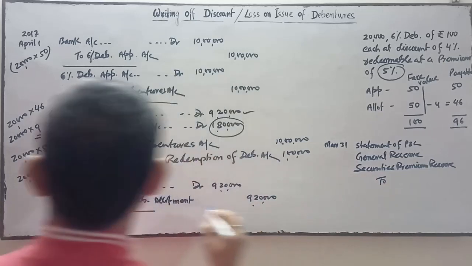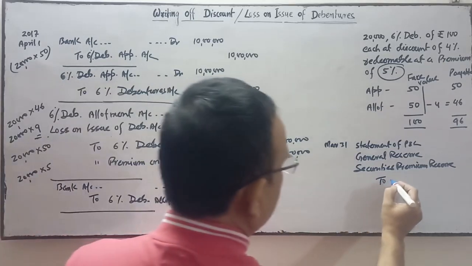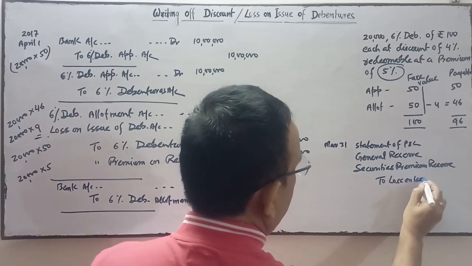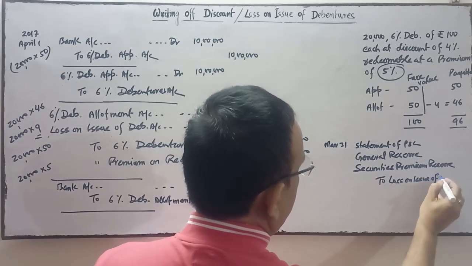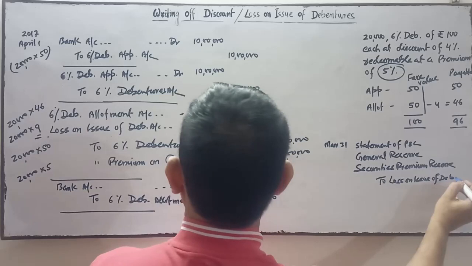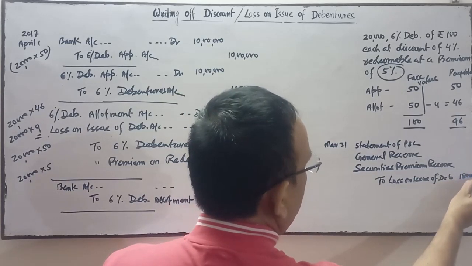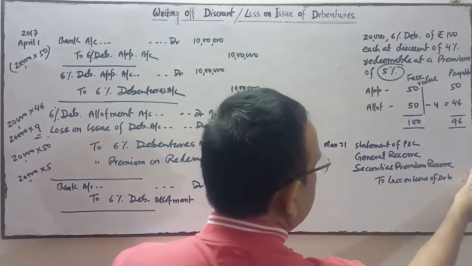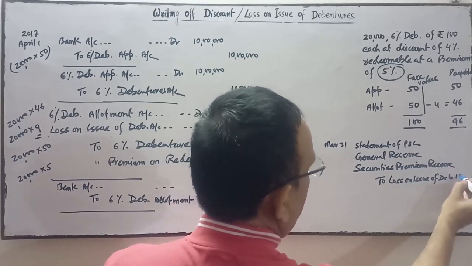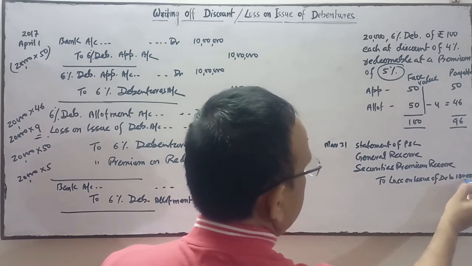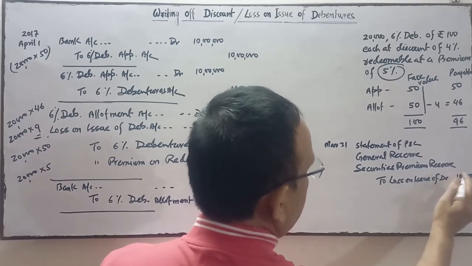To this, loss on issue of debenture will be adjusted. So the loss is how much? 1,80,000 is the loss.